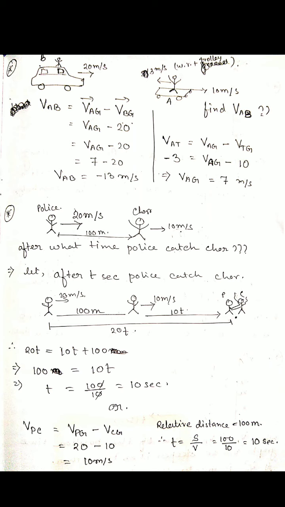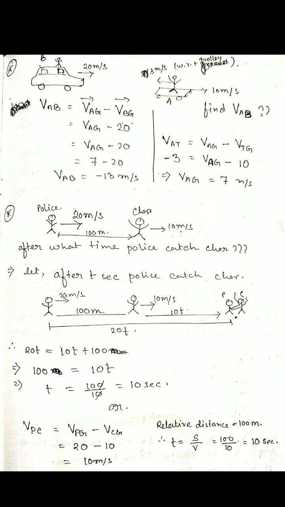That is 10t, since D equals V into T. And the displacement of the police is 20t. We can write that 20t equals the 100 meter relative displacement between them, plus the displacement of the thief at time t. So 20t equals 10t plus 100, and we easily find t equals 10 seconds.